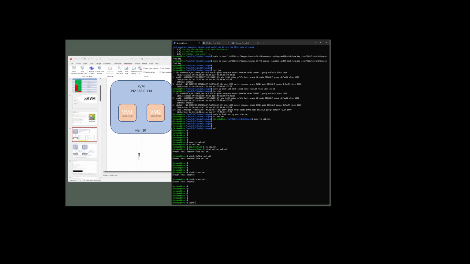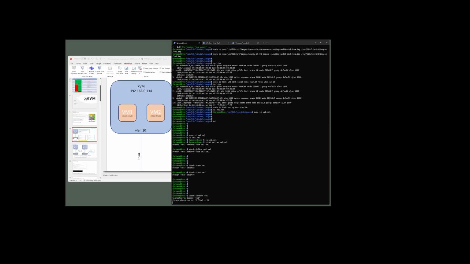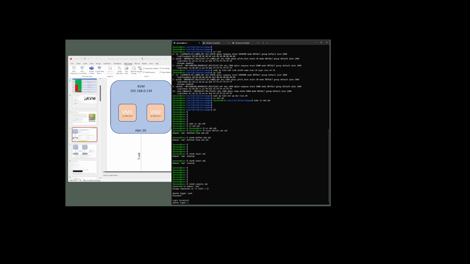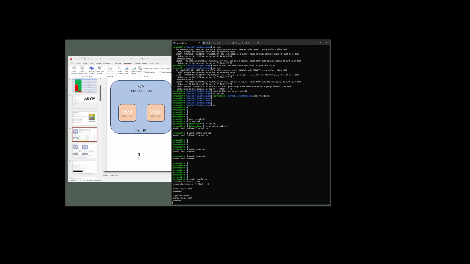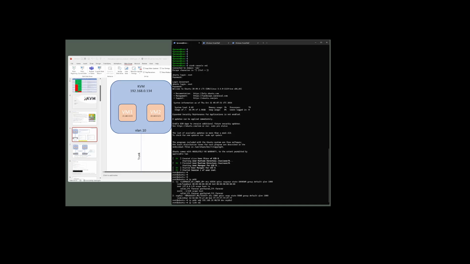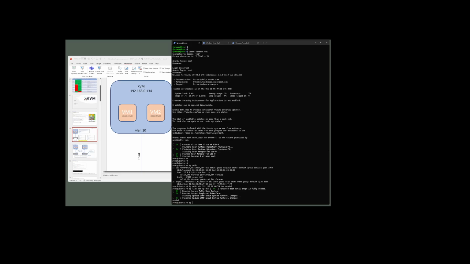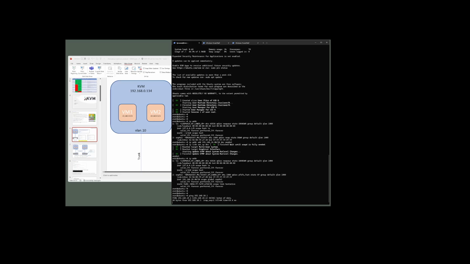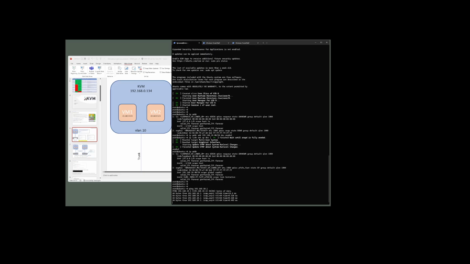We'll log into those. So console. Okay, so I should have pinged the upstream default gateway now, which is the switch.